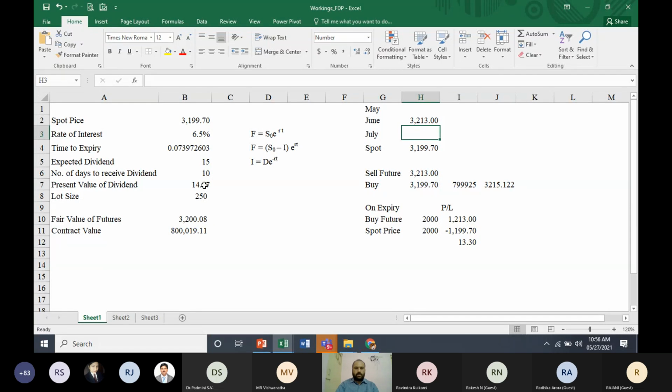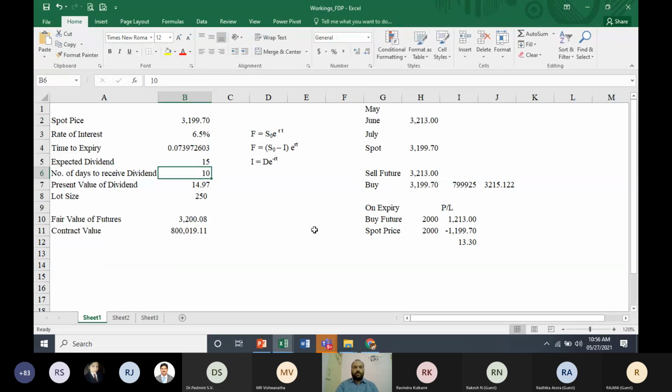Spot is there, 15 days. Okay. So it's supposed to be 3,200. They're trading at 3,213 because of the dividend they're expecting, which we need to deduct actually. If there is no dividend, almost the price will be the same, 3,215, 3,230.